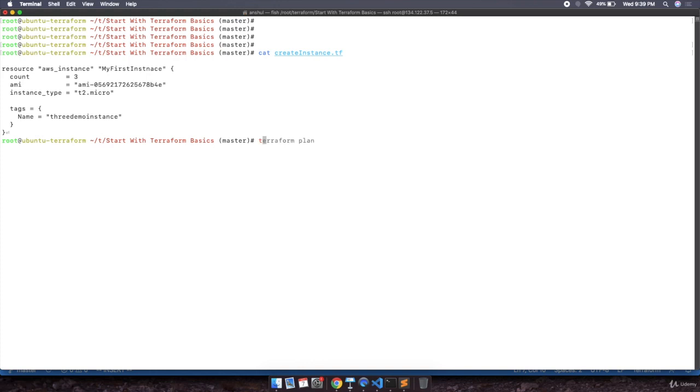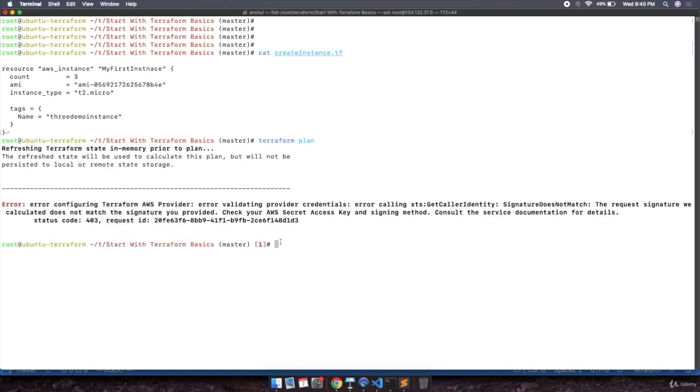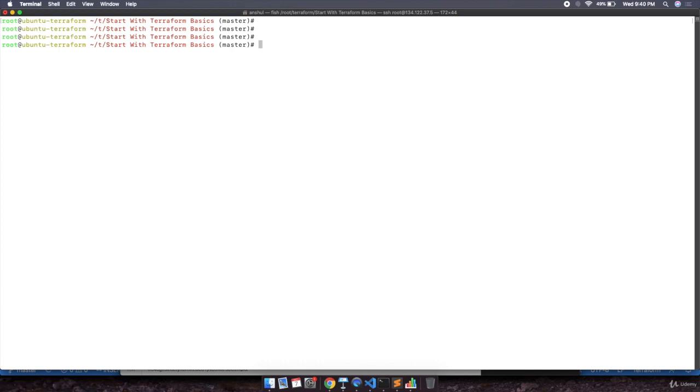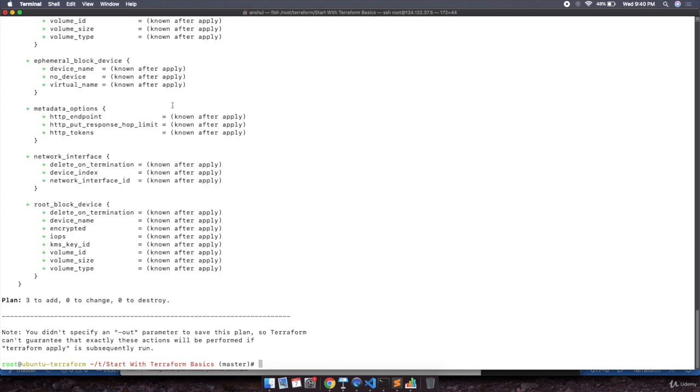Now let's execute the command terraform plan, hit enter. I'm getting a credential error because I recently changed my secret key. So let me update my environment variable. I have updated the environment variable. Let's again execute terraform plan, and we can see the plan is ready. We are going to add 3 instances, 0 changes and 0 destroyed.